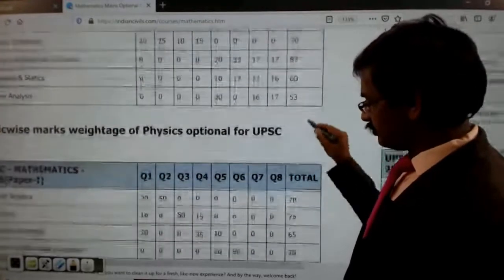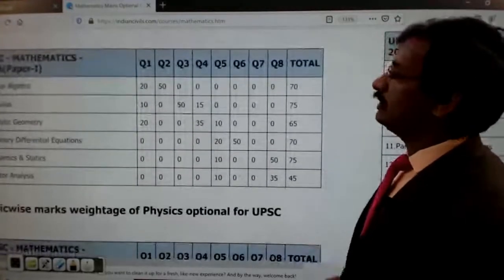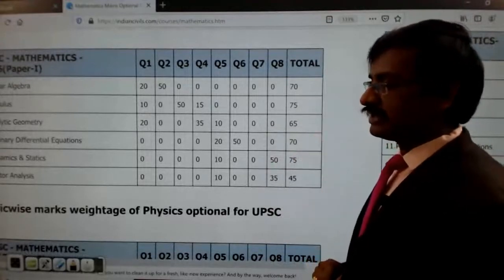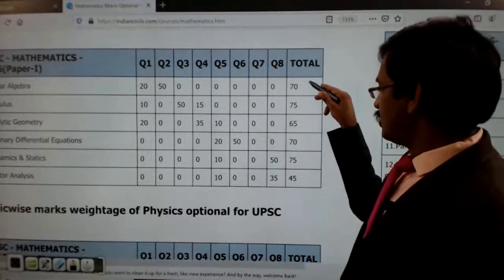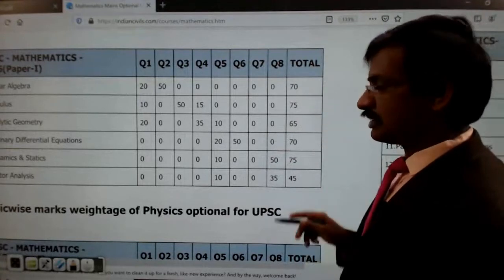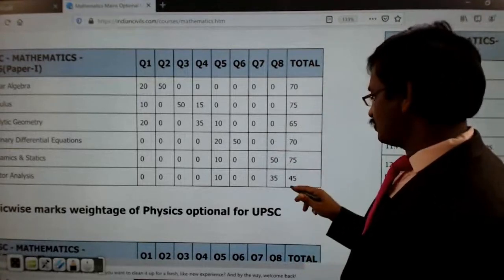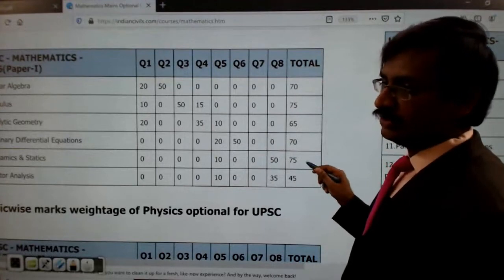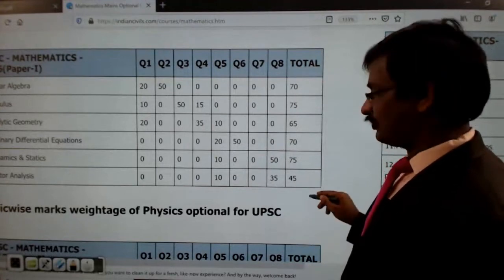And see this, this is the 2016 paper. In 2016, calculus was given 75 marks, and here also it is more or less equally distributed. But if you notice, in all the years this vector calculus was given a lesser priority. So you can keep it in mind.